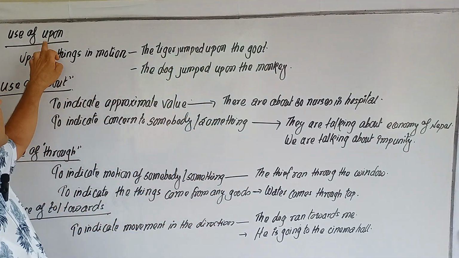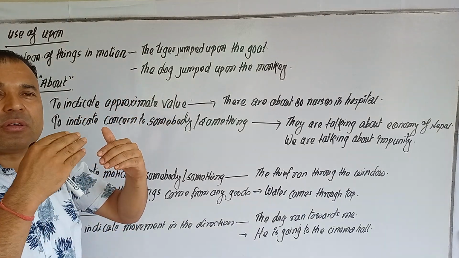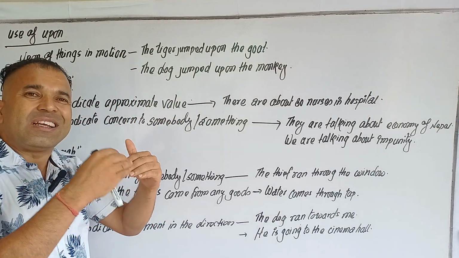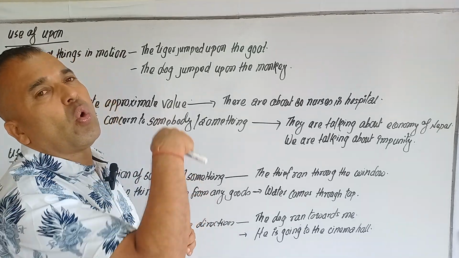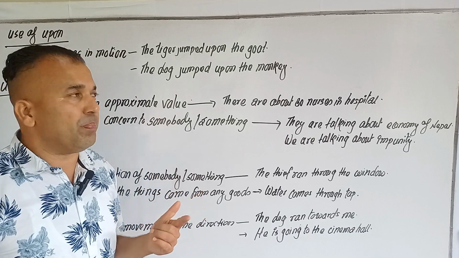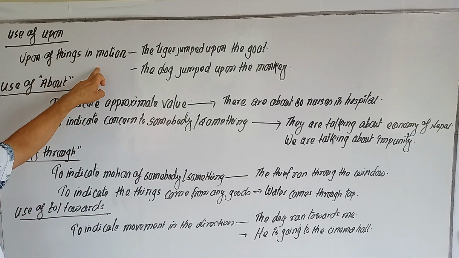The body or something leaves one surface to another surface by jumping. In this condition, we have to use upon.